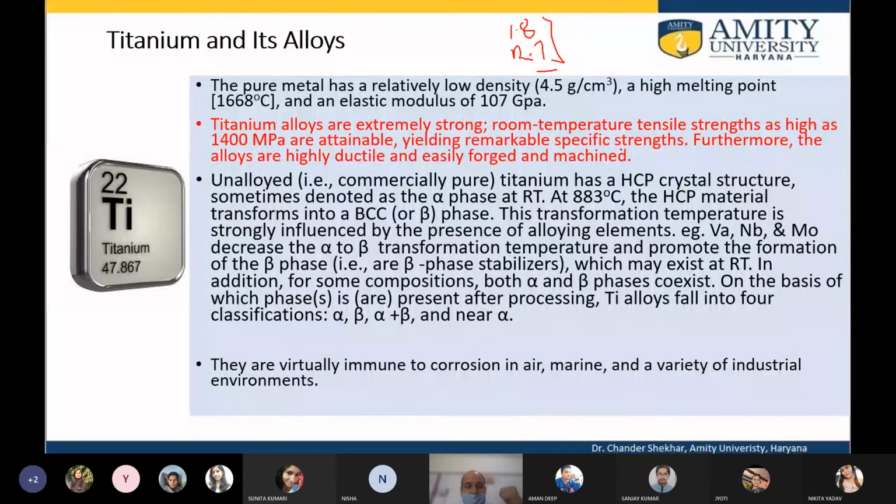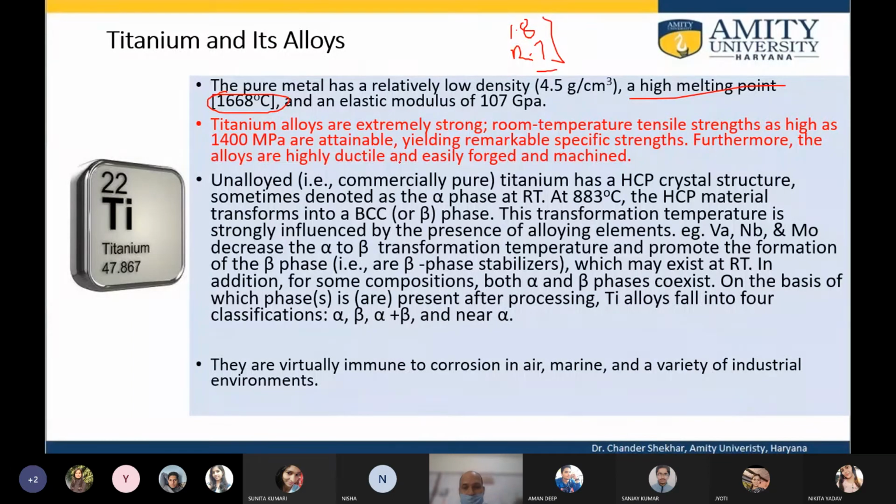But the speciality of titanium is its high melting point of the order of 1668 degrees centigrade, whereas both aluminum and magnesium cannot withstand such high temperatures. So this high temperature capability coupled with low density means titanium is used in the aircraft industry extensively.